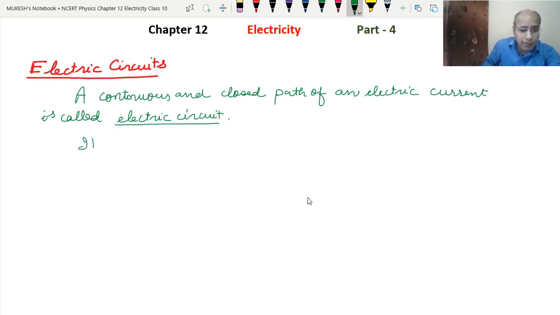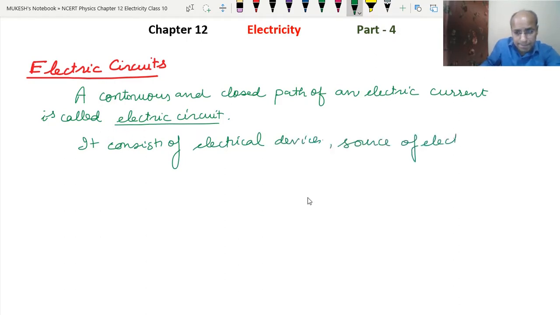It consists of wires, appliances, and a switch. So it consists of electrical devices and a source of electricity, which are connected by the connecting wires.